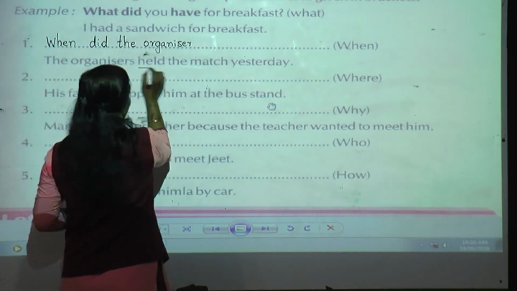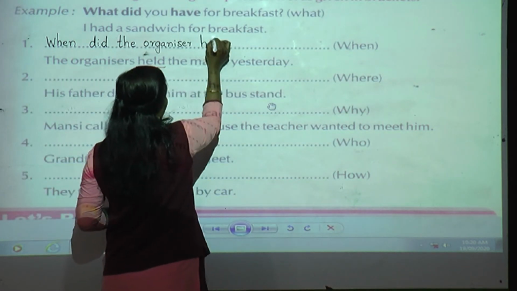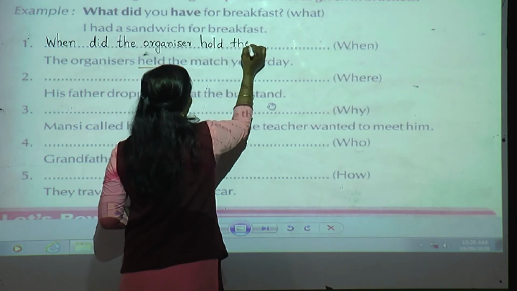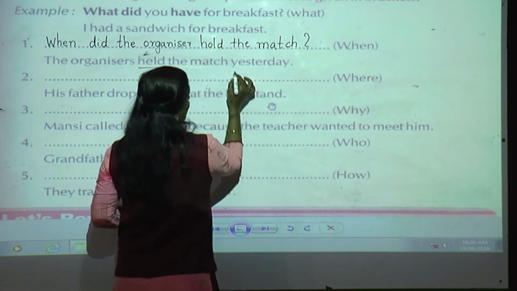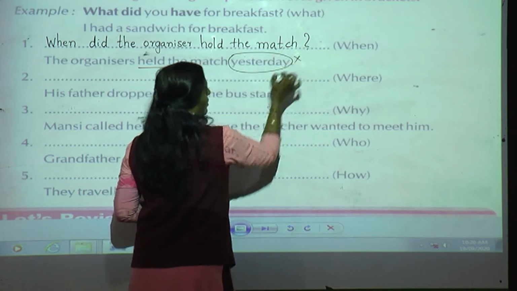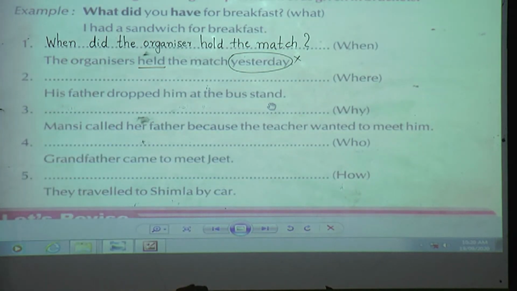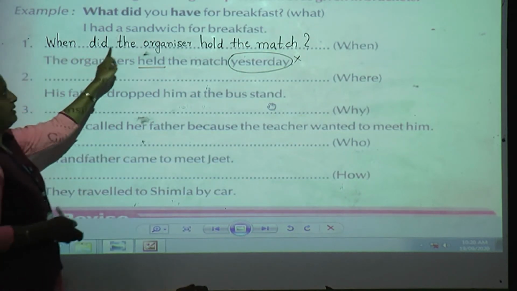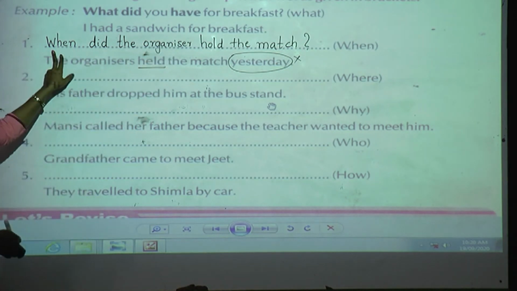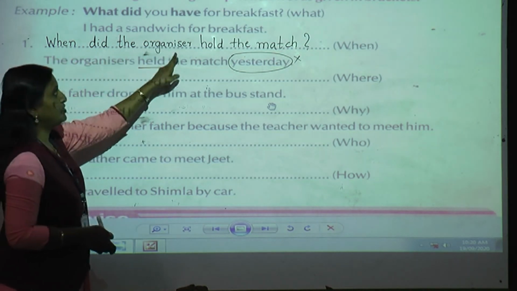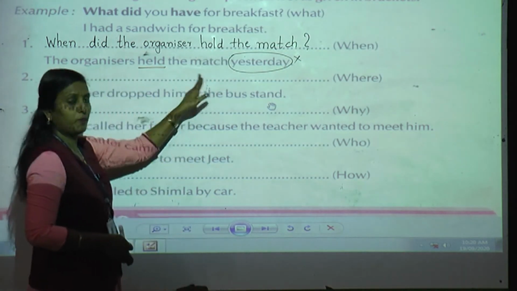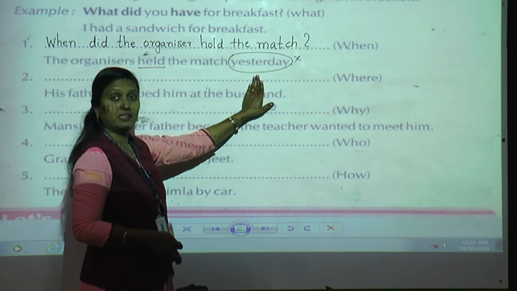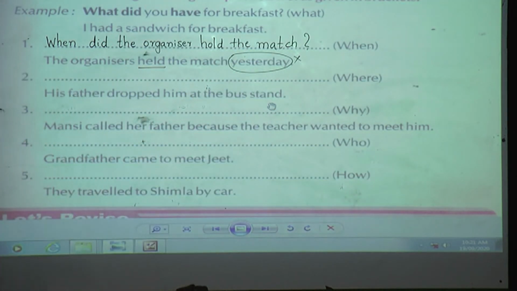hold. Held is in past tense, I'll make it the original form. And for this, what is important? Very good, question mark. So this is my answer. This will not come. Got it, everyone? Again, when did the organizers? First the question word, then did, then the subject, then the original form of the verb, and the remaining, that is the predicate, the match. What is the answer? That will not come in this question. I hope that you have understood how I have done.